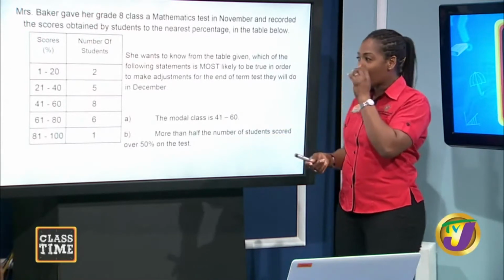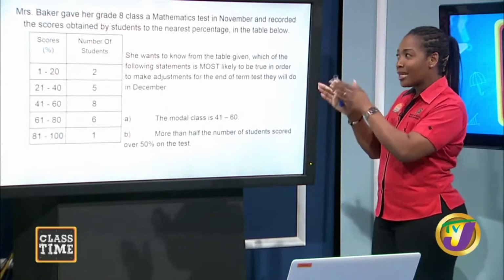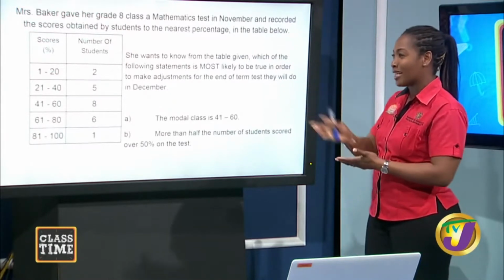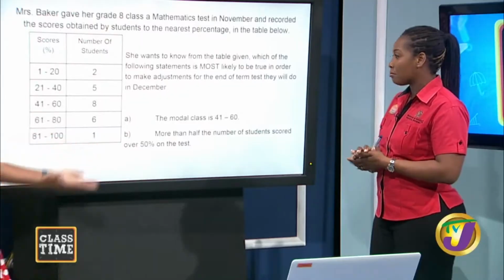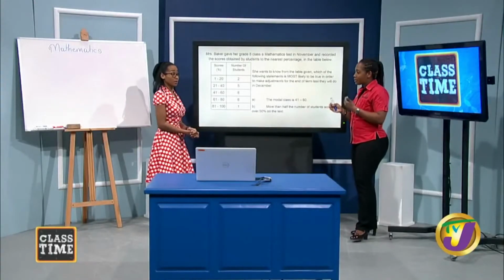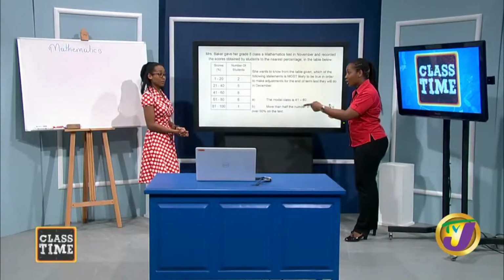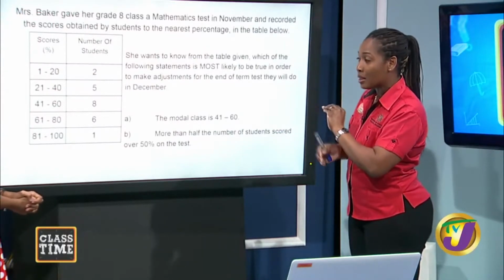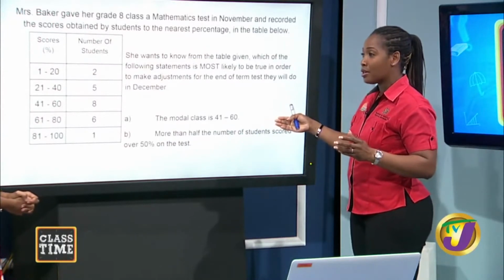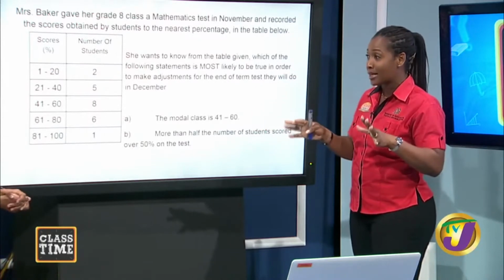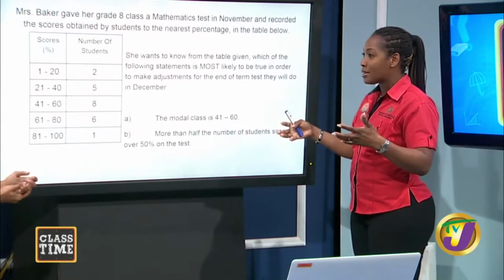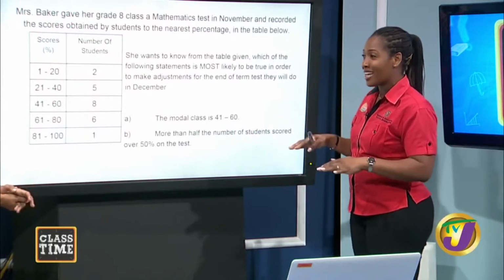Now, the modal score, looking at this particular representation, I can't determine it just by looking at it. Even though it has the most frequency? Yes, but guess what happened? As I said before, what if everyone in that class got a different score? So I have 8 scores in that class, but they all are different scores. That means the modal score is not in that class.